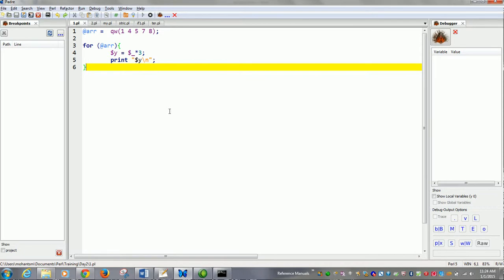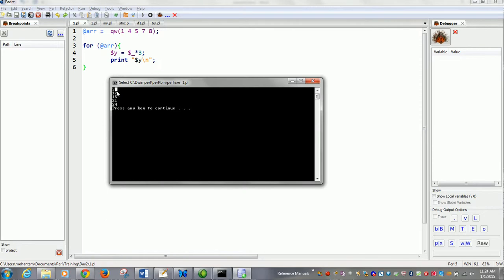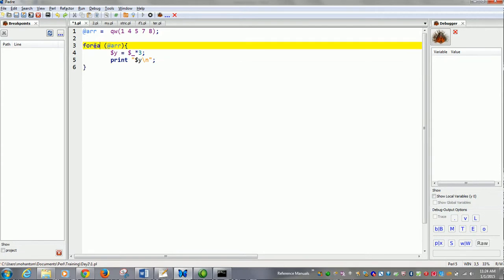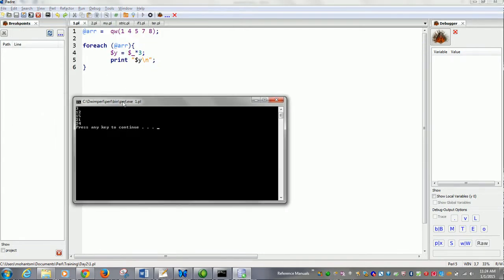If you run it, it beautifully prints out 3 times multiplied to each element of the array. The same thing can be accomplished by the foreach function. It does the same thing. So for and foreach are identical in Perl. Now you understand what a for loop does.